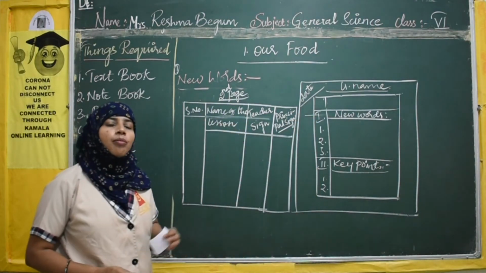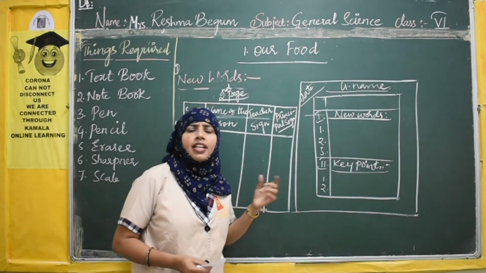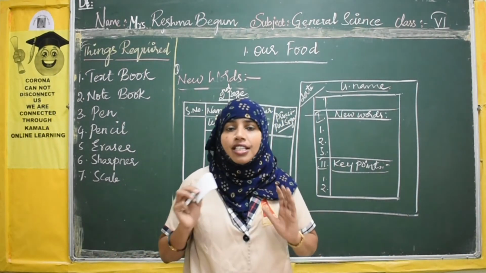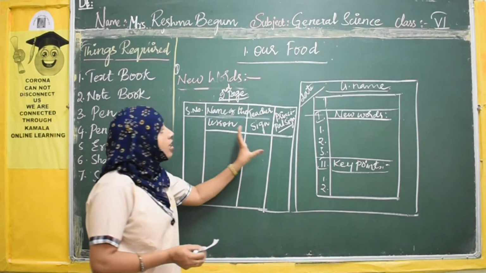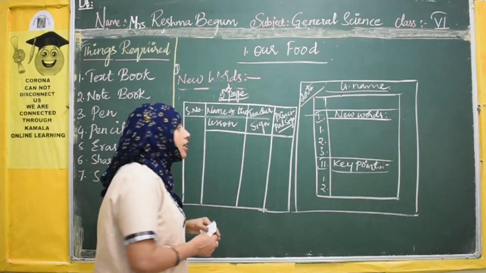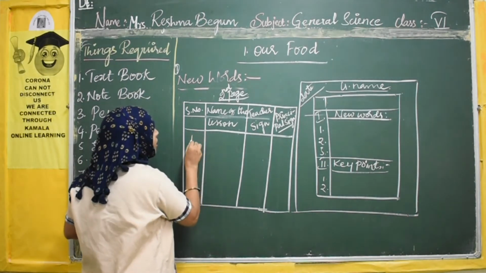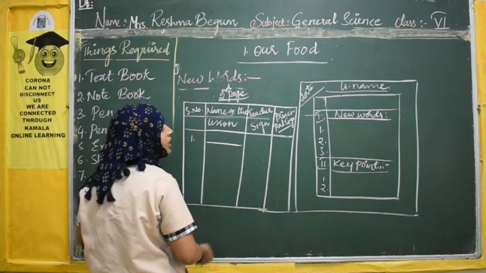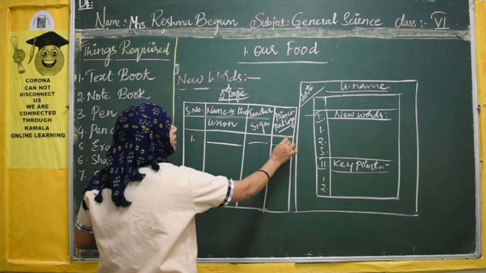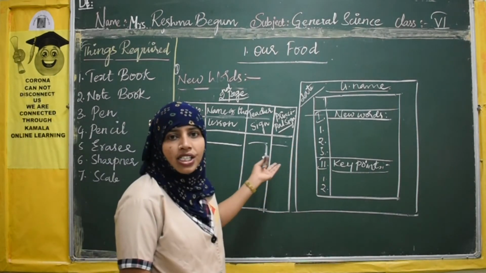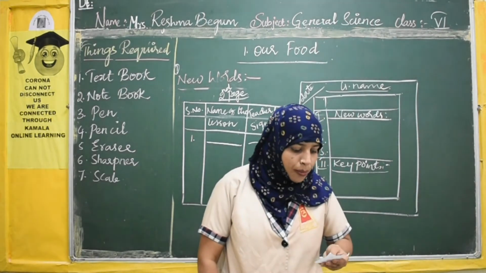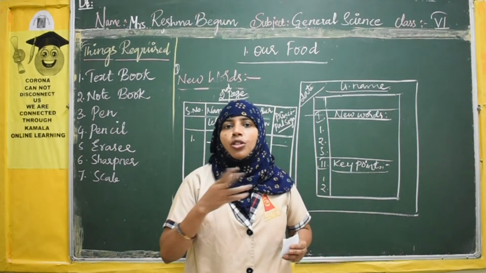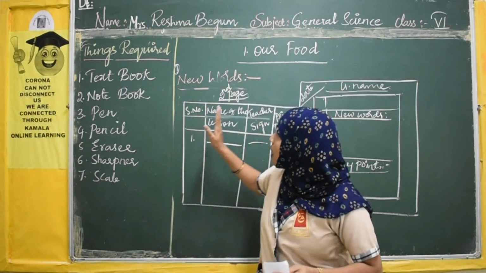Okay. Mostly you will get this page printed in your classwork. Almost all the notebooks you are getting like this only. In case you don't get it, please make a column like this and you can write the index. Under serial number you will write the serial number of the lesson. Here you will write the lesson name, here the teacher will sign, and here the principal ma'am will do checking and sign. So the first page you are going to maintain as the index. The first page of the notebook you leave, and the second page you are going to write this one.